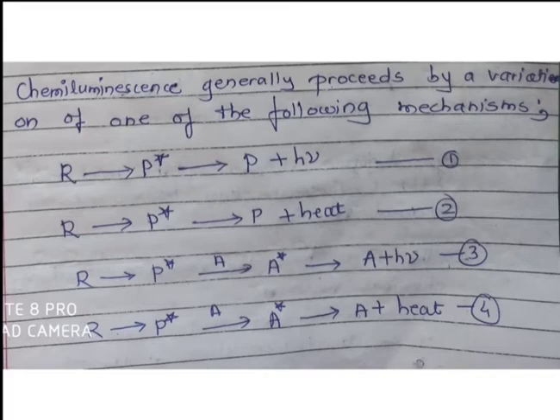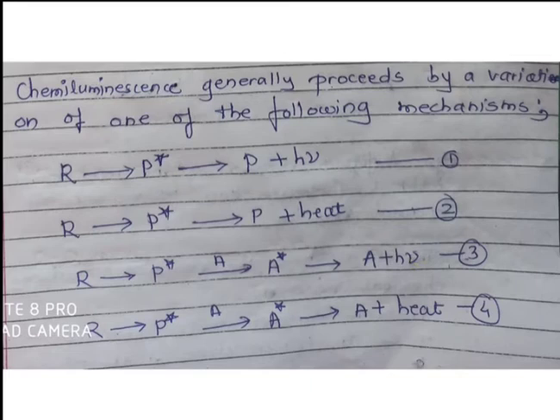When another species A is added into the system, then P star interacts with A, that means there is a collision of P star and A. Due to collision, P star transfers its energy towards A and there is a formation of A star. And A star is in the excited state. When it comes to the ground state, there is a formation of A and release of some amount of energy in the form of photon.